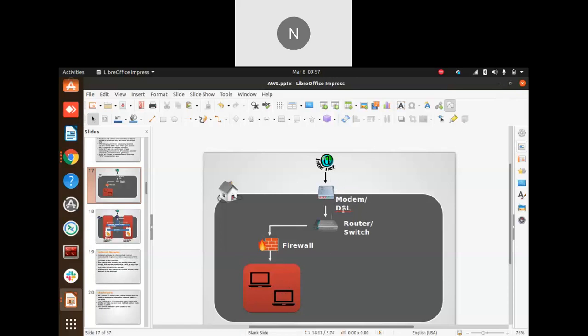This modem and DSL convert the incoming internet traffic to digital. Here we are using switches and routers, and they route the traffic to our servers.